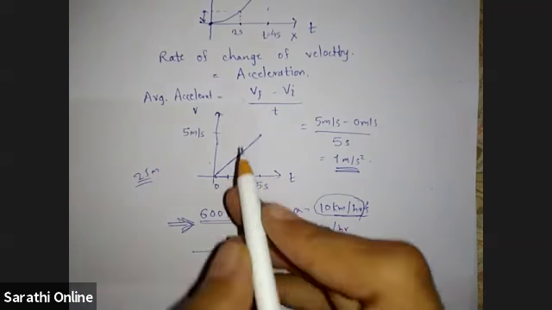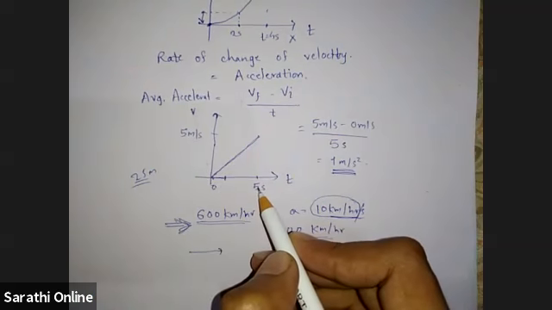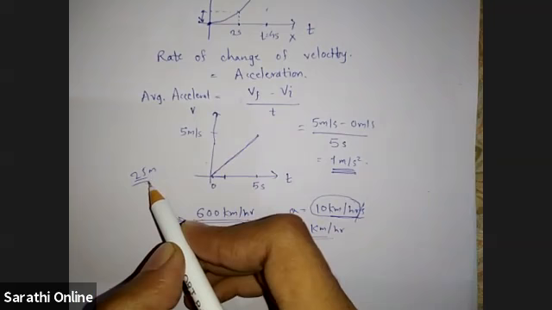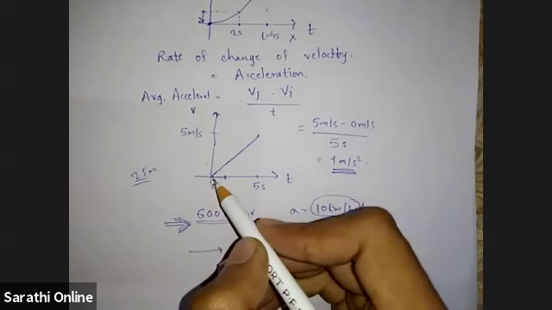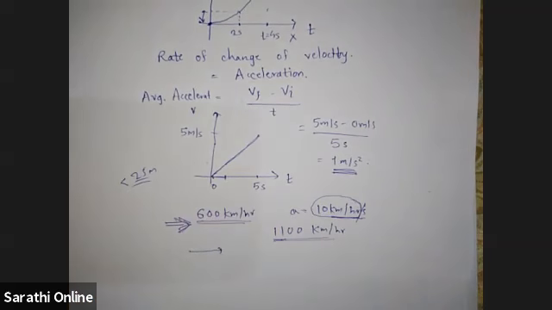No, if its velocity was 5 meter per second from the beginning, continuously for 5 seconds, then the distance traveled would have been 25 meters, right? Yeah. But initially its velocity starts from 0, so it must be something less than 25 meters. So now we will learn how to calculate the distance traveled by an object if its velocity is not constant. If it's constant, then it is simple, v into t, right? Yeah. But now velocity is not constant.